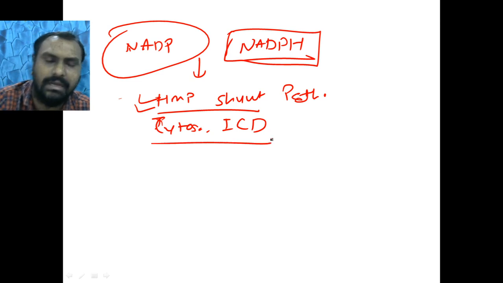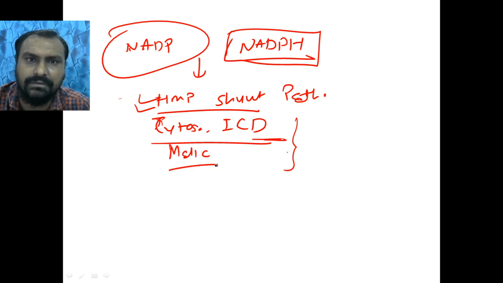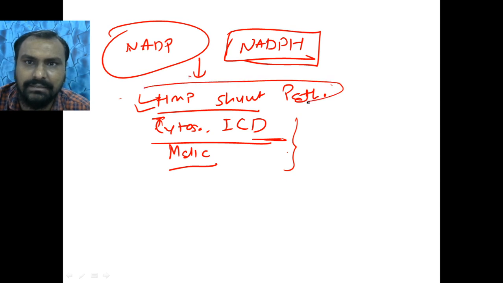Mitochondrial isocitrate dehydrogenase in the TCA cycle will not produce NADPH, but cytosolic isocitrate dehydrogenase will produce NADPH. And another is malic enzyme, pyruvate to malate. The HMP shunt pathway is the main one, and these are the two minor pathways that will produce the